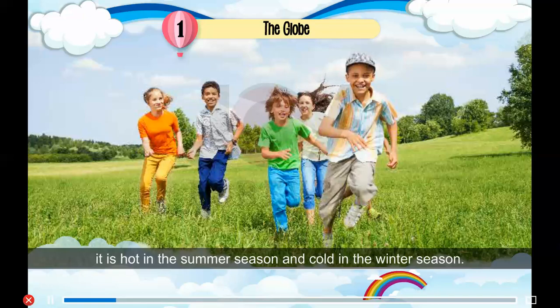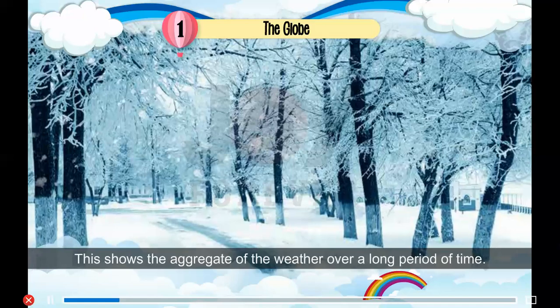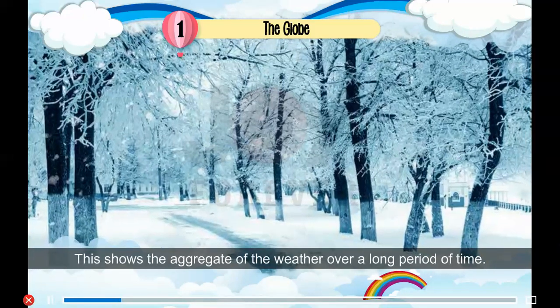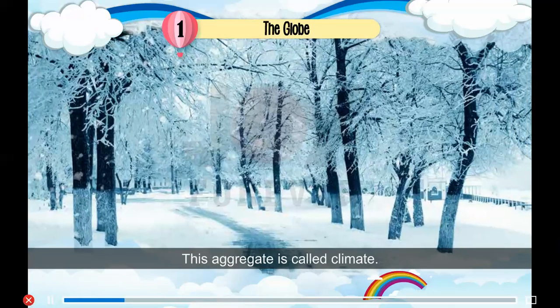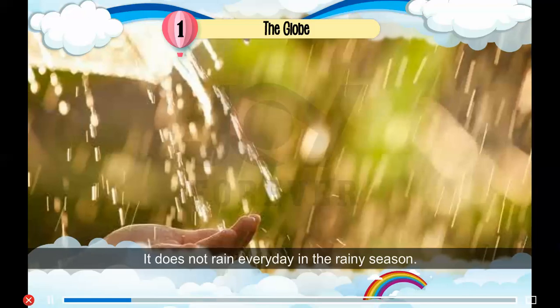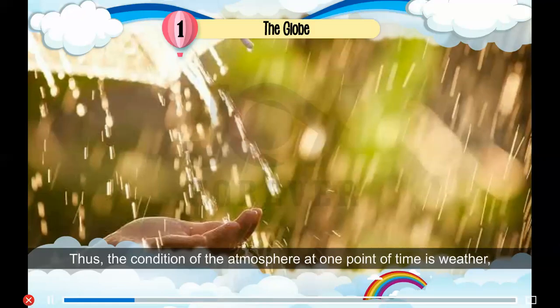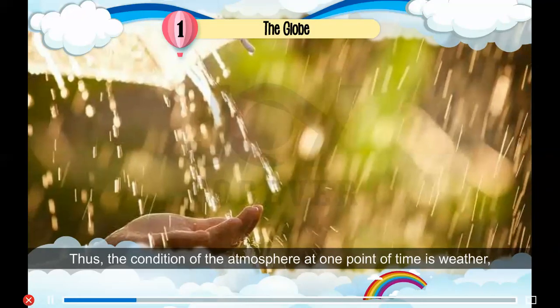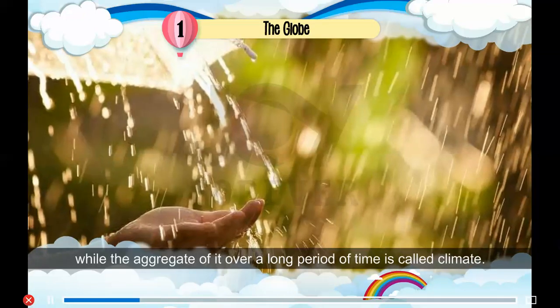It is hot in the summer season and cold in the winter season. This shows the aggregate of the weather over a long period of time. This aggregate is called climate. A day may not be as cold as other days in winter, but on an average the climate is cold. It does not rain every day in the rainy season. Thus, the condition of the atmosphere at one point of time is weather, while the aggregate of it over a long period of time is called climate.